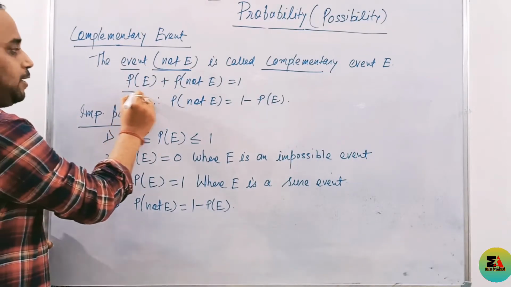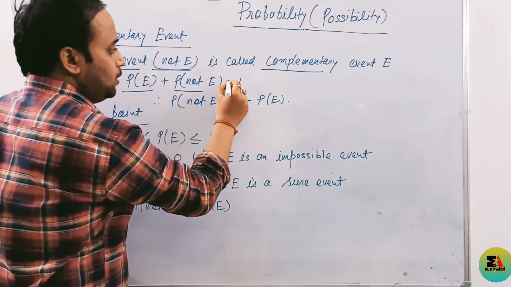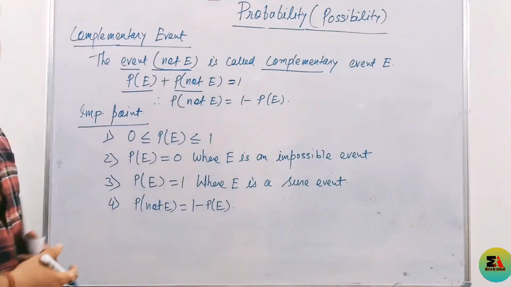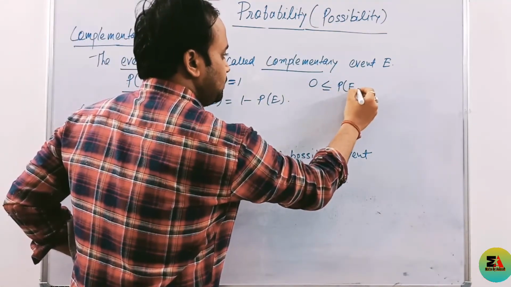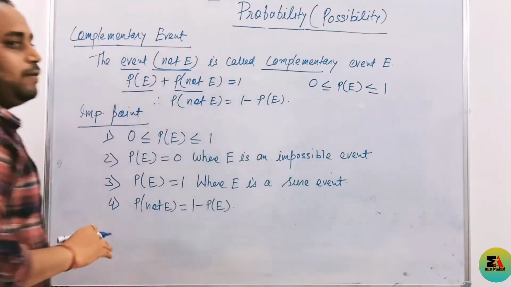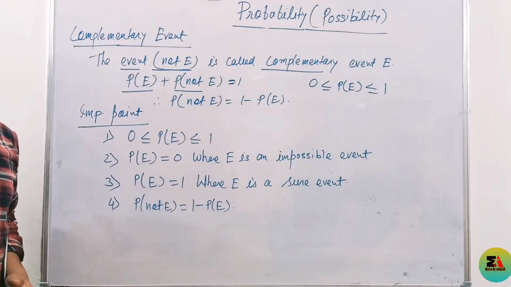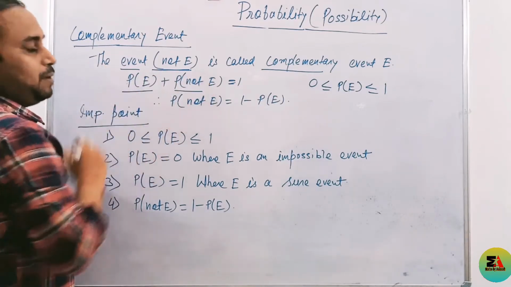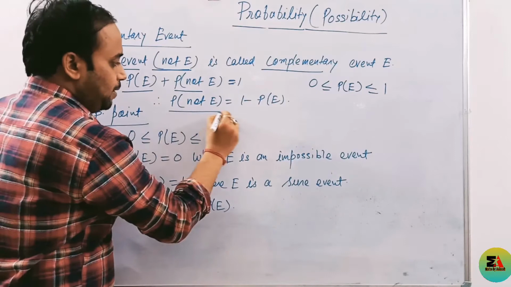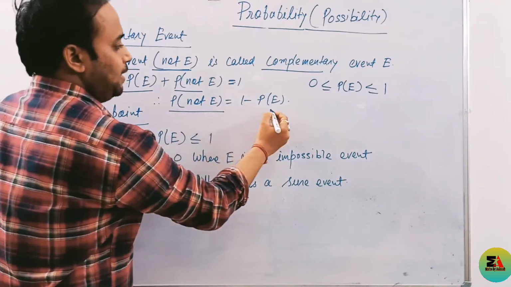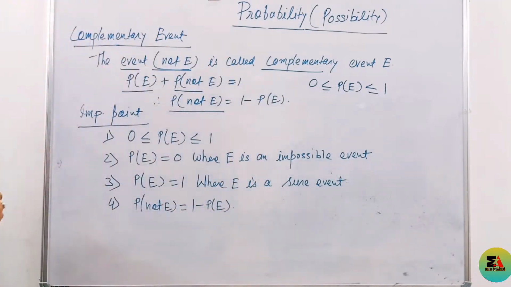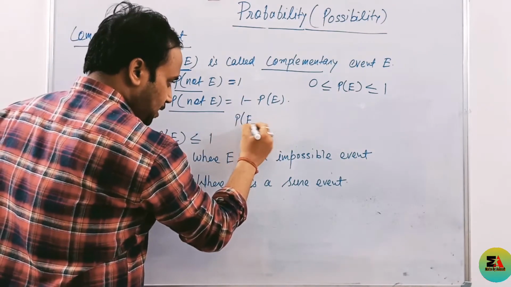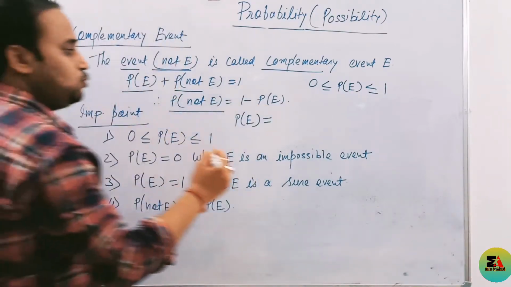And we know that the probability of an event and the probability of not event is always equal to 1. In an earlier class we already discussed that probability always lies between 0 and 1. Whatever event occurs, probability can't be greater than 1. Always remember. This is known as complementary event, and therefore the formula is P of not E equals 1 minus P of E, where P of E is the probability of an event. Clear?